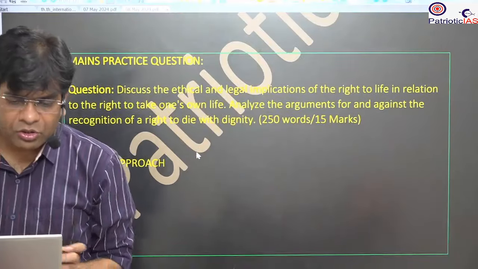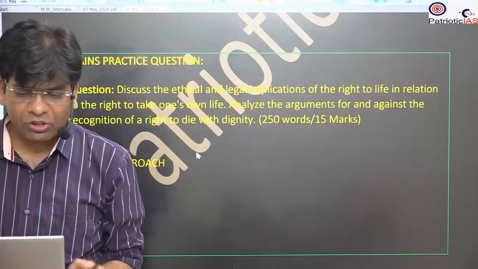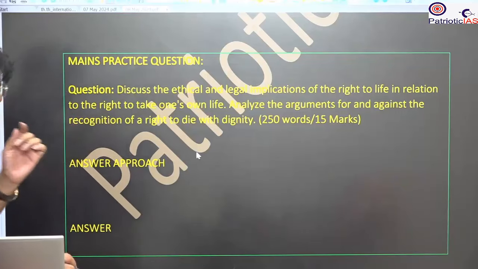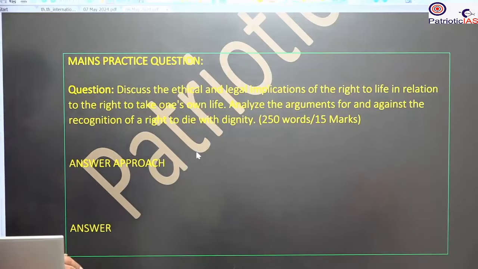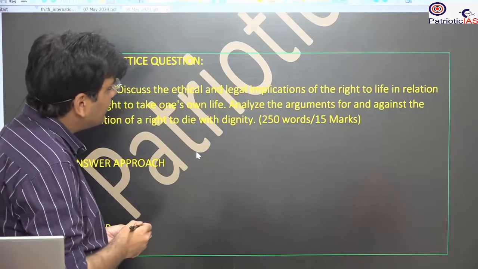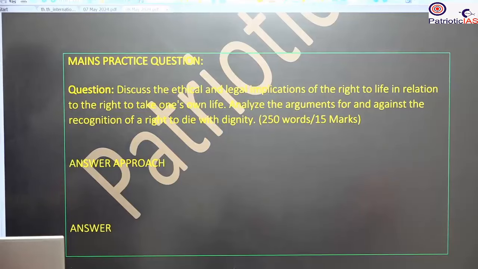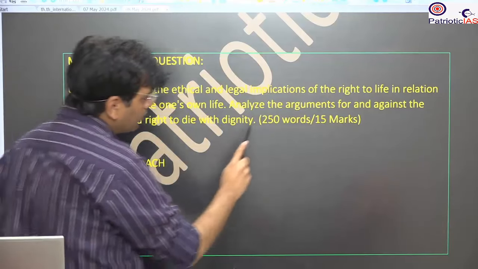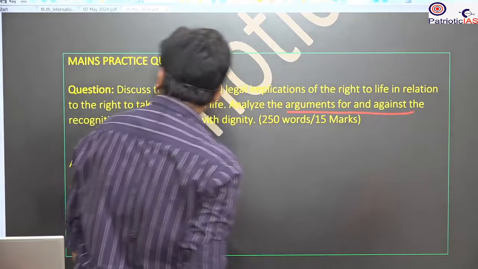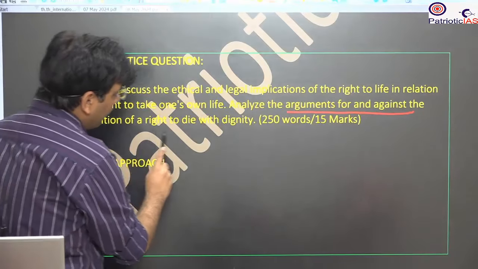The practice question for the mains from today's topic, that is, from the right to die. So here is the question you have to write. Discuss the ethical and legal implications of the right to life in relation to the right to take one's own life. Analyze the arguments for and against the recognition of the right to die with dignity.